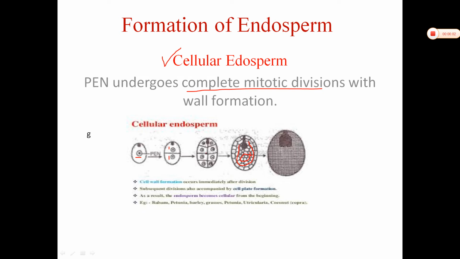It is filled with this tissue. It is cellular endosperm. Okay, and you can see this part, we study it afterwards. This is the embryo. Just now you concentrate on the endosperm tissue. So this is cellular endosperm. About 72 families of dicot show cellular type of endosperm formation. For example, balsam, adoxa, these are some examples of cellular endosperm.